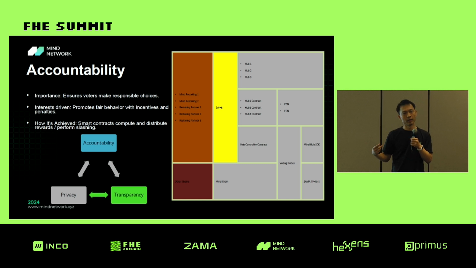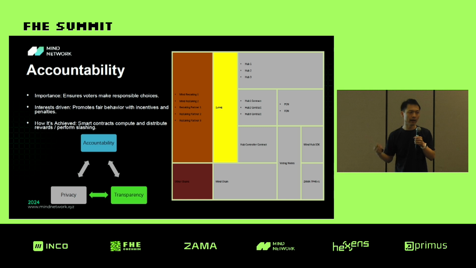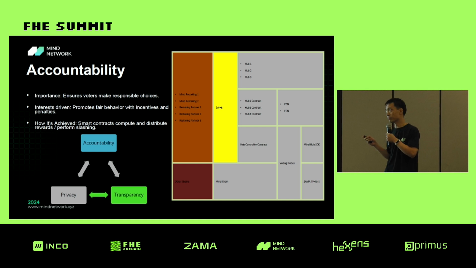During the process of his staking, he will continuously get the VFHE from Mind, and that represents his voting power. He can use this VFHE to do the voting. He can directly vote for himself, and he can delegate his voting power to others and let others vote for him. And he will get the reward from the direct voting or the delegation. And this is the incentive mechanism, and this ensures the accountability of the voting mechanism.